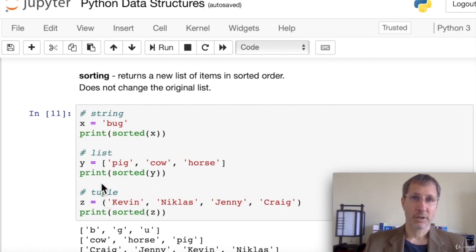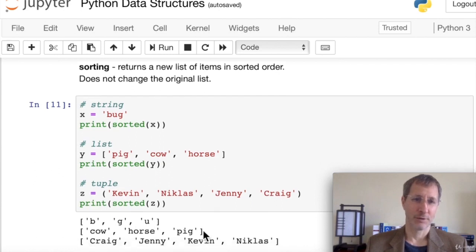And it's important to understand that this does not change the original list. The sorted function is not an in-place sort. It returns a new list with a sort result. And our tuple example, we have 4 names here, and we put those in sorted order, and we get Craig, Jenny, Kevin, and Nicholas.